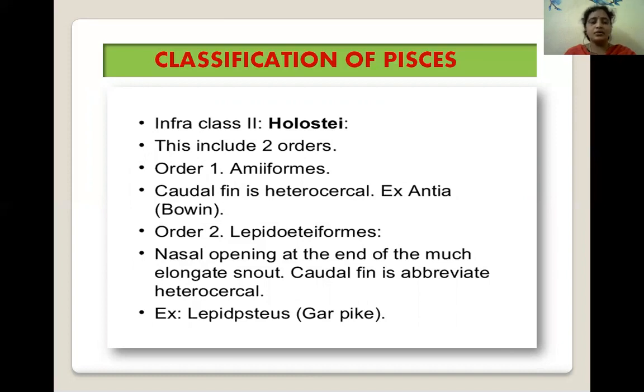Next, go to the second order, Lepisosteiformes. In this order, the nasal opening is at the end of the much elongated snout. Caudal fin is abbreviated heterocercal. The example includes Lepisosteus. Its common name is gar pike.